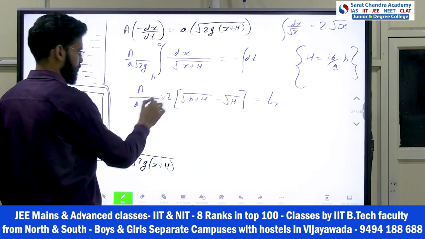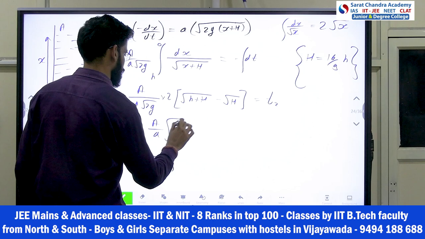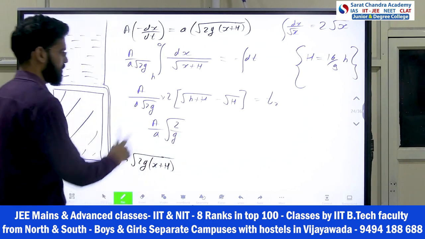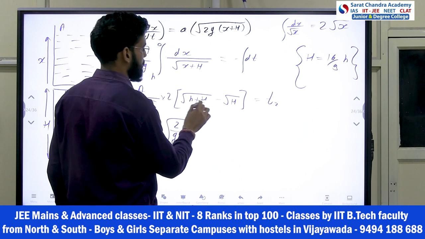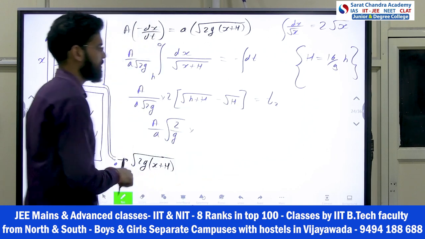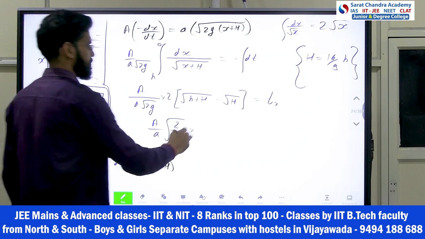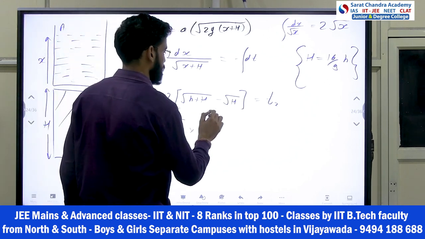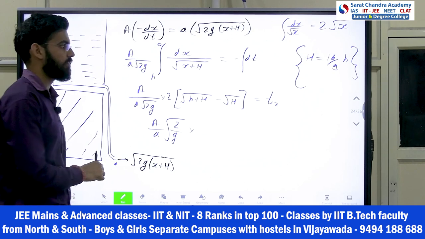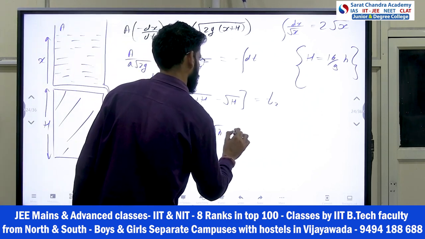What we will get? Root 2, this will become under root 2. So capital A by small a under root 2 by g, okay. This root 2 gets cancelled out. Multiply by h, capital H I have to put 16 by 9. So this will become 25 by 9. So this will become 5 by 3, right? 5 by 3 minus 4 by 3. So this will become 1 by 3, right?